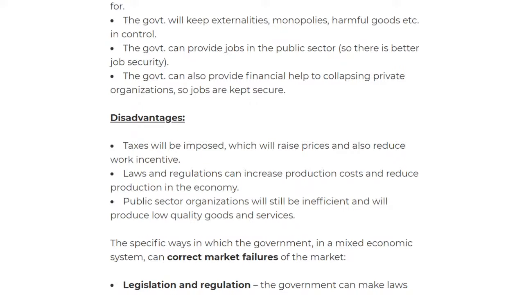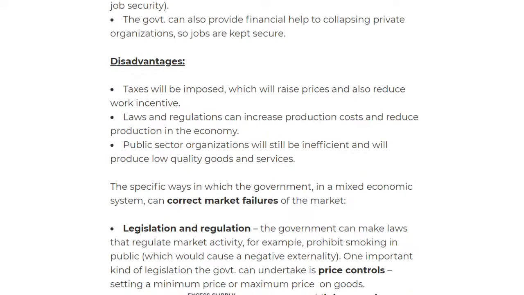And then next up, we have the laws and regulations, which can increase the production costs. So what this basically means is that the government now is intervening. That means there'll be so many laws. Like right now, we have taxes, we have a lot of regulations, that maybe you cannot smoke in this area, or such, that will increase the production cost.